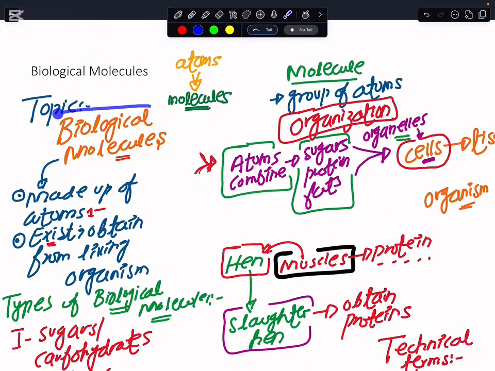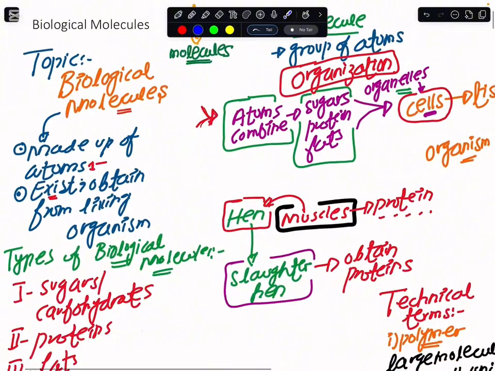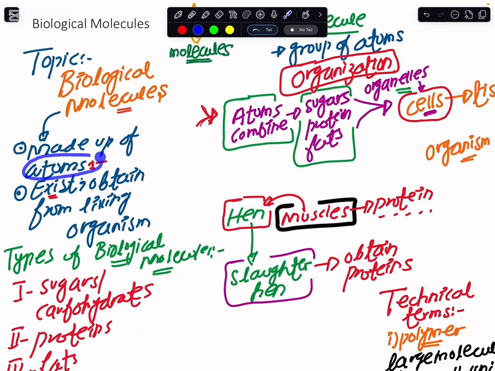So when we use the words biological molecules, our meaning is the same: there are some atoms, and when they combine and join with one another, they make molecules. These molecules are formed within the bodies of living organisms, or we obtain them from other organisms. This is why we add the word biological along with molecule. Biological molecules are made up of groups of atoms, and they exist within living organisms, or we obtain them from other living organisms by simply eating them.